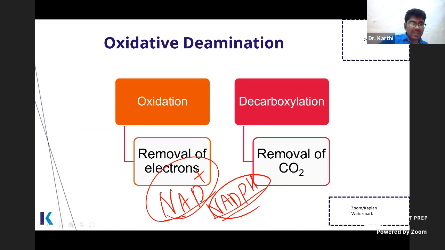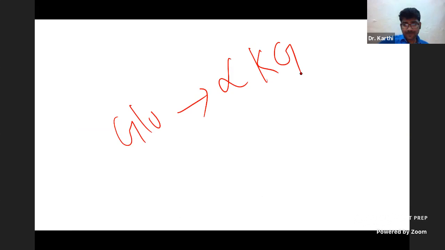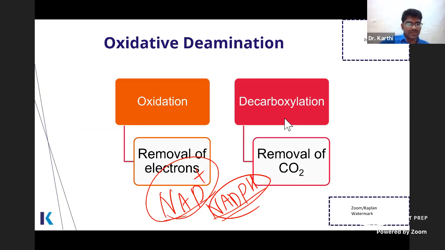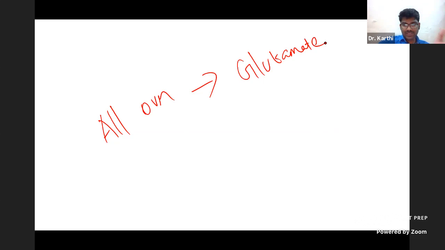So glutamate is converted into alpha ketoglutarate. Okay, again, what is the detoxification form of ammonia? This is again a favorite question for examiners. So if it is all over the body, the detoxification form of ammonia is glutamate. Glutamate transamination, right?